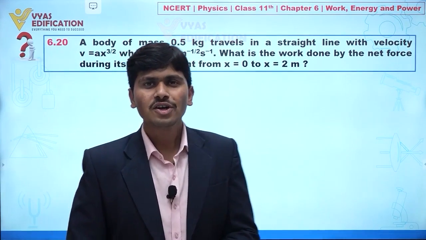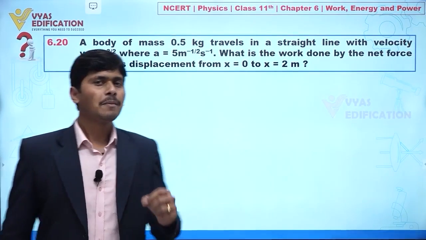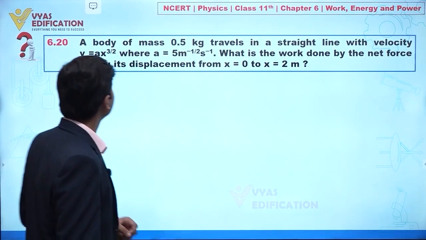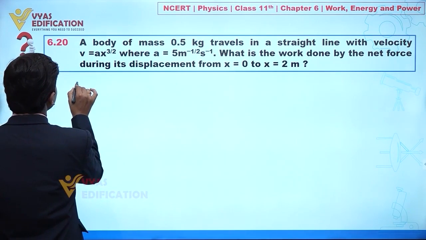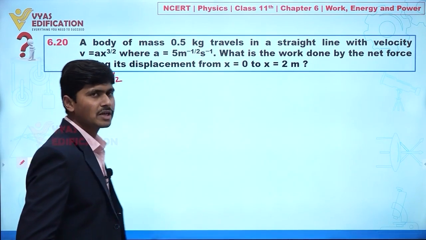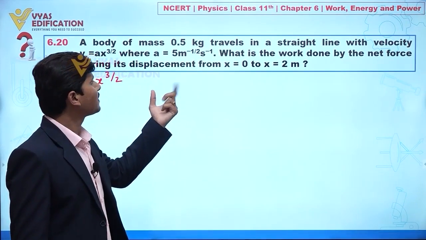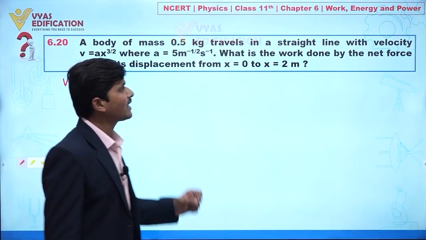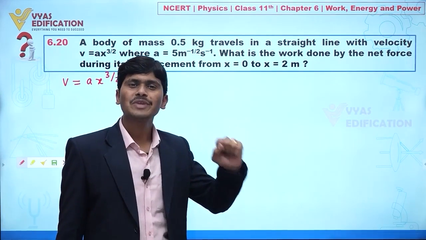Now we are going to solve question number 6.20, and in this question it is given to you a body of mass 0.5 kg travels in a straight line with a velocity given as a function of x. Clear? So velocity is given v equal to a x to the power 3 by 2, where a is a constant, value of that constant is given to you as 5 per meter per second. Clear? Now our objective in this question is to calculate work done by net force during its displacement from x equal to 0 to x equal to 2.